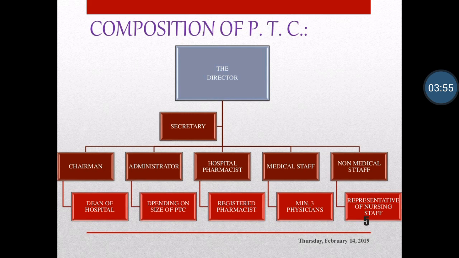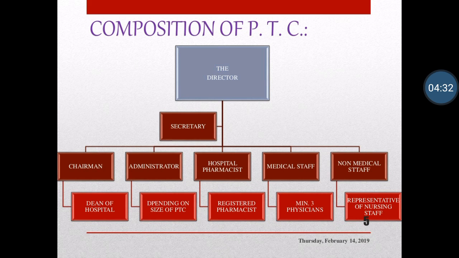Then the director will be the head of the hospital pharmacist. The secretary is another important part. Then the chairman is also there under the dean of the hospital. Under the director and secretary, the administrative part will be there, depending on the size of the PTC. Then comes the hospital pharmacist, who should always be a registered pharmacist.